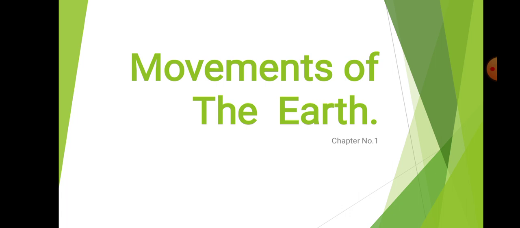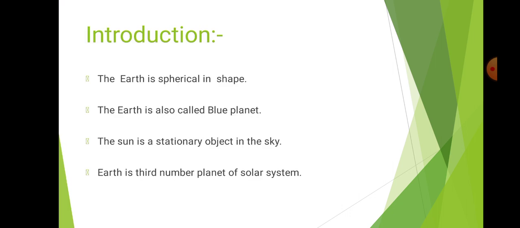So we study the movement of the earth deeply. First, introduction. The earth is spherical in shape. Our earth's size and shape is a spherical shape or geoid shape. It is called rounded. हमारी अर्थ कैसी है? स्पेरिकल है, राउंडेड है. The earth is also called the blue planet. हमारे अर्थ को ब्लू प्लैनेट कहा जाता है.